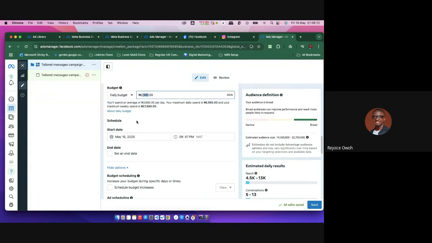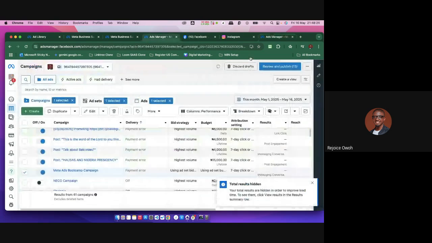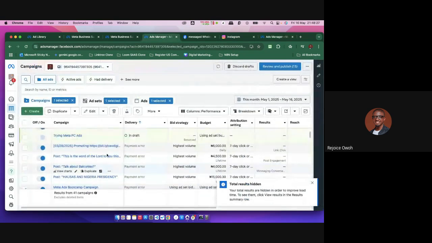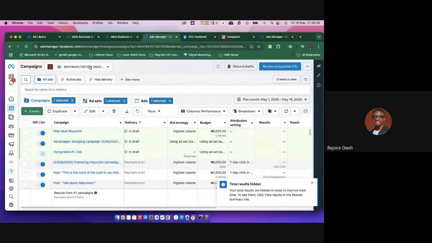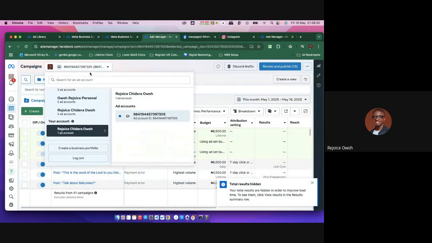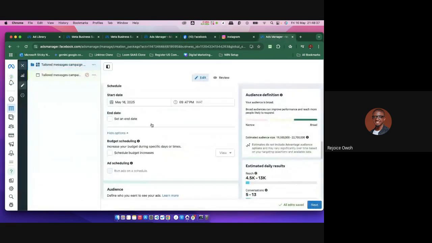So why I did this was to show you guys. Imagine you have a client, or about 7 clients. One gives you more, one gives you different money, so you have different money for each client. And you are now using your personal ad manager to run all the ads in one account. That means you will not even know when this person's money is not entering that person's account. So you've got to be careful. Make sure you are funding that particular account, right?